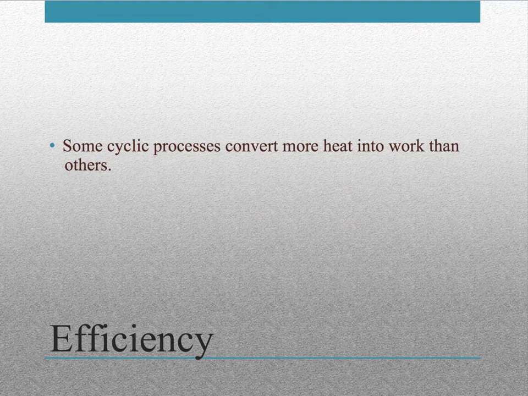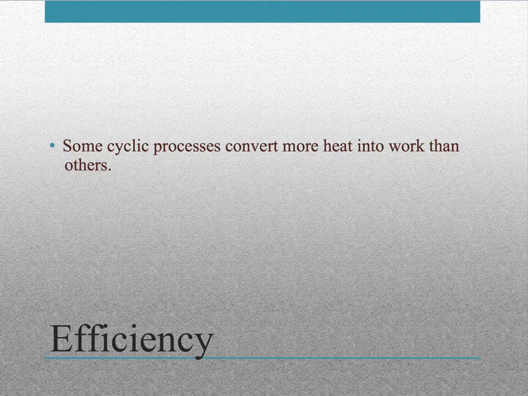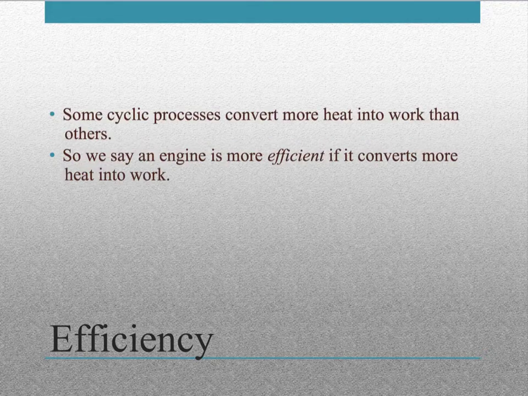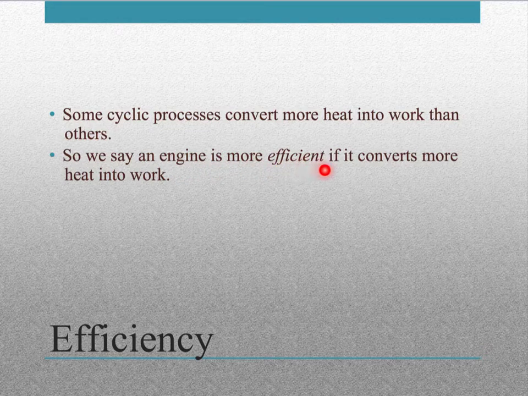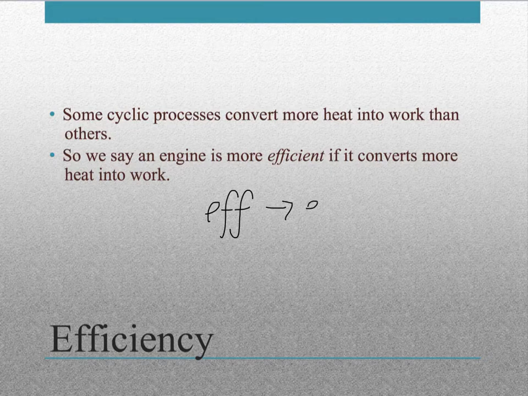However, we can talk about how some cyclic processes convert more heat into work than others. So with different heat engines and different cyclic processes, some of them will take more of that heat and turn it into work, and others will take less heat and turn it into work, and more heat will be lost to the environment. So what we say when we're describing this is that an engine is more efficient if it converts more heat into work. And when we're doing this in an equation in a minute, we're going to use EFF for efficiency.